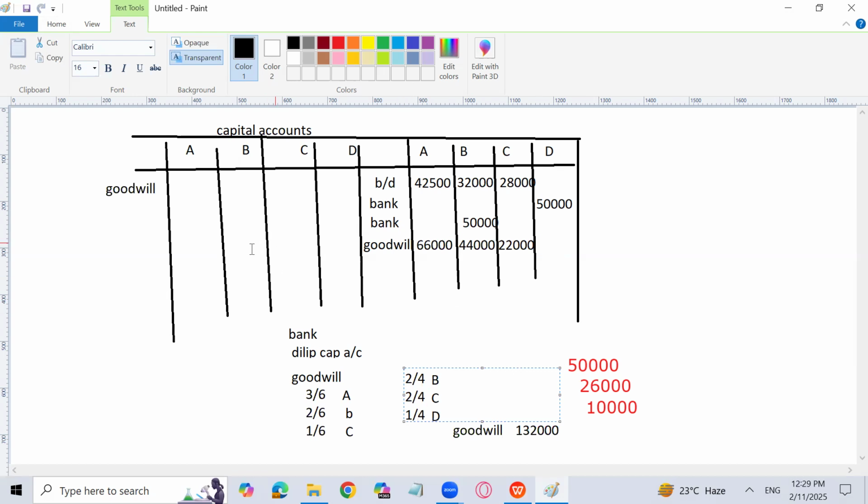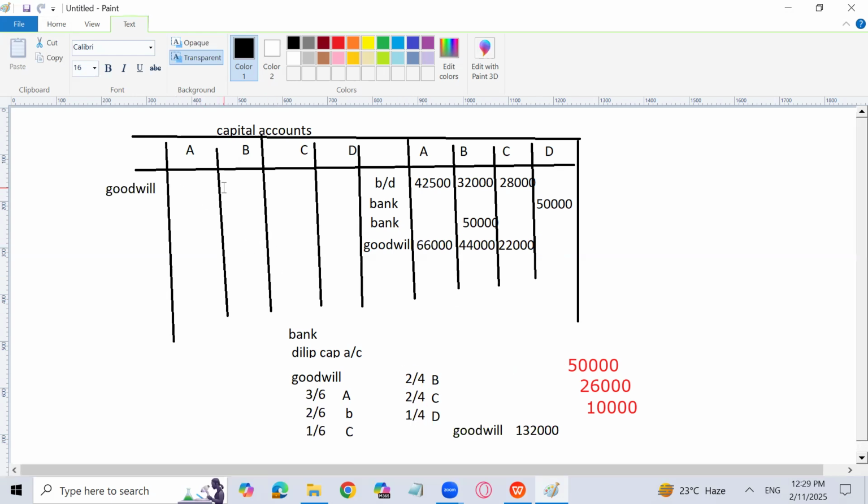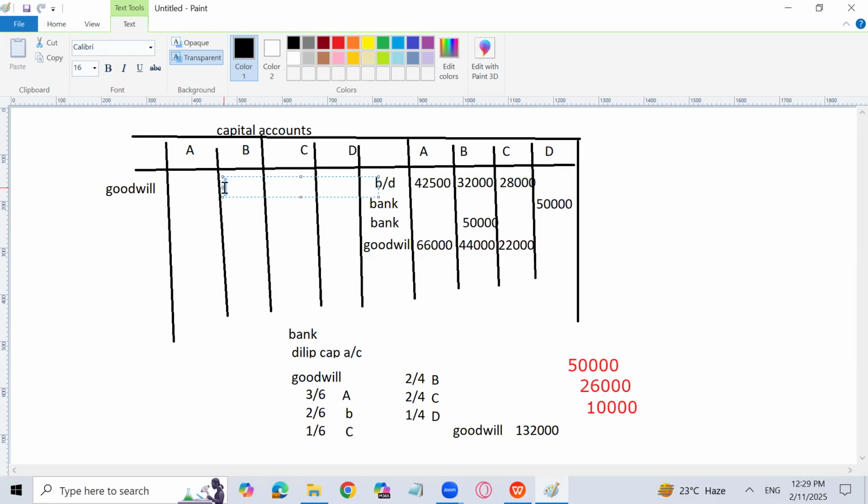So I'm not going to write the amount here; I will write the amount over here. So what is the amount in B? A will not come because A has already retired. We have transferred his goodwill to his capital account, and that's it. He will take his share at the time of retirement.